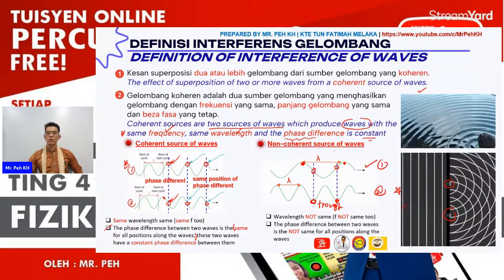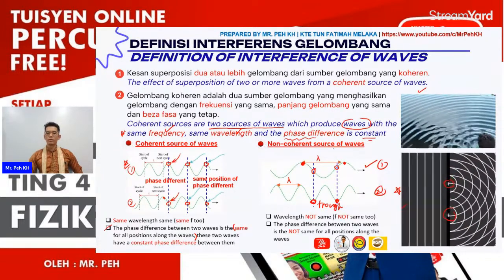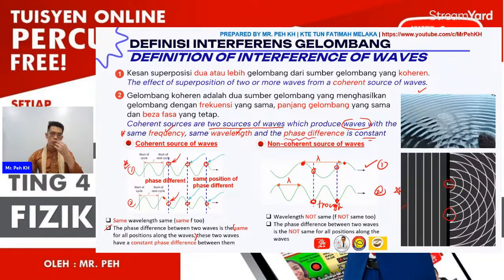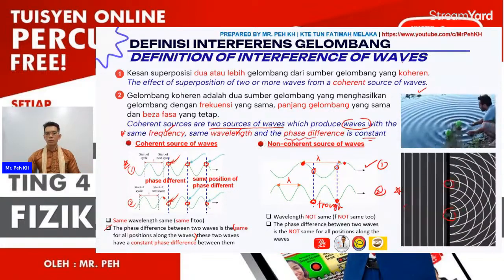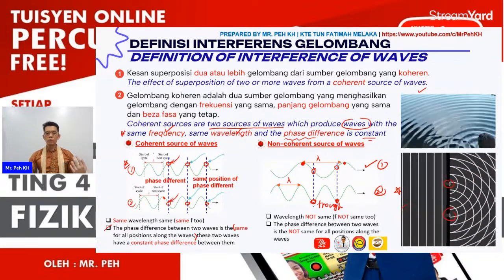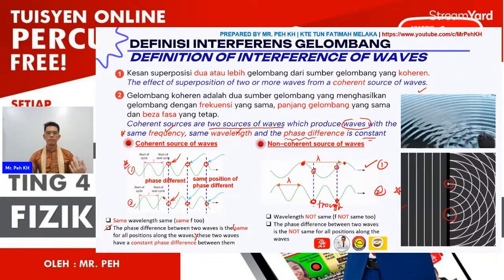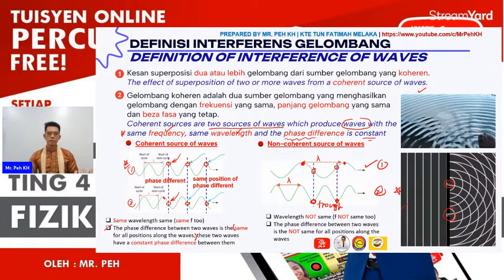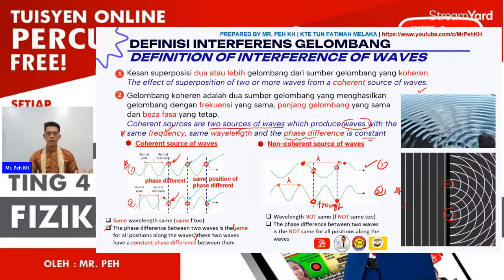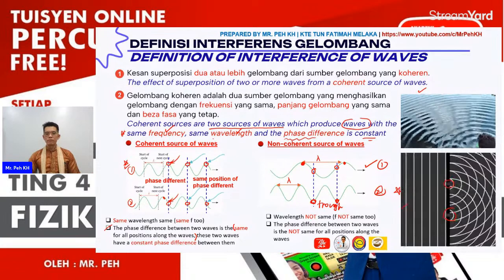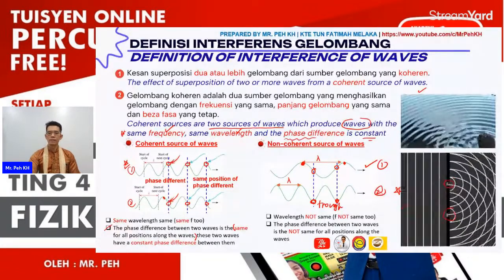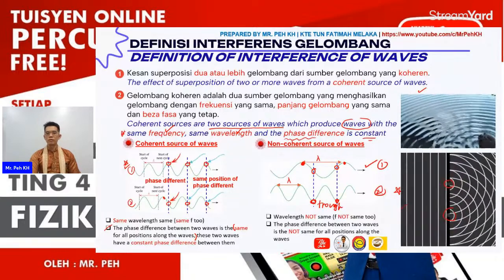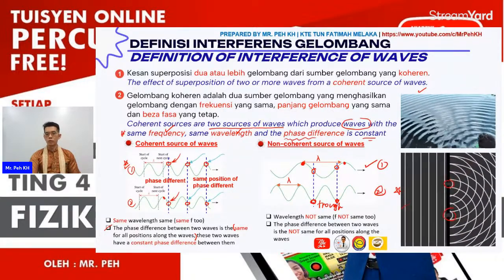So this is considered a non-coherent source. Okay, so to let the interference of waves occur, the two or more waves must have the same frequency, the same wavelength, and the phase difference must be constant. I hope all of you can understand the meaning of phase difference being constant here.